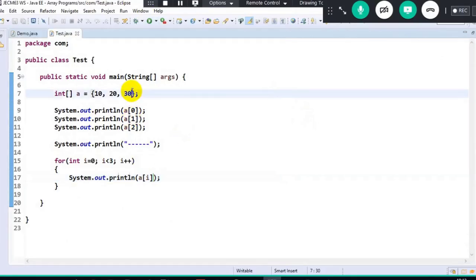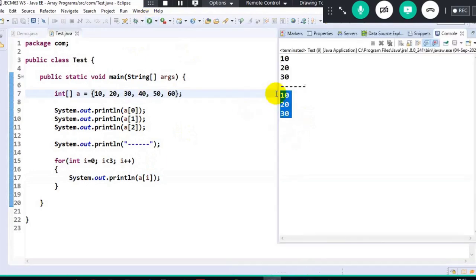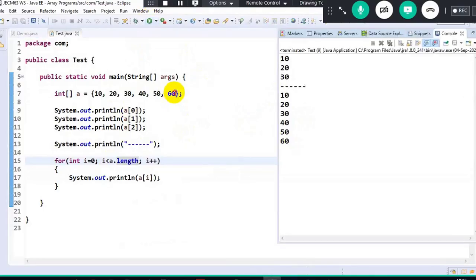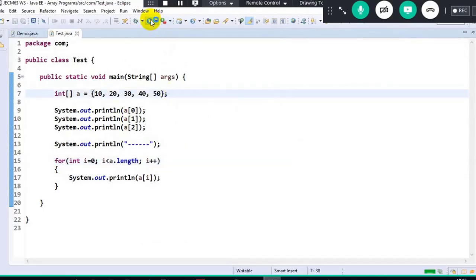But what if I increase the size here? 40, 50, 60. Now what will happen here? It will still print only 3 elements. But if I just write it as A dot length, it will calculate dynamically. See, 60. If I decrease the size to 50, it will print 50.